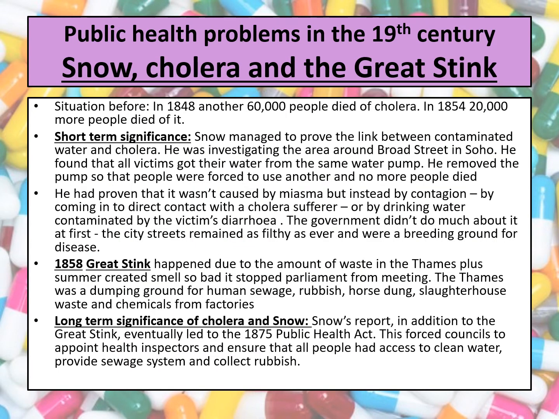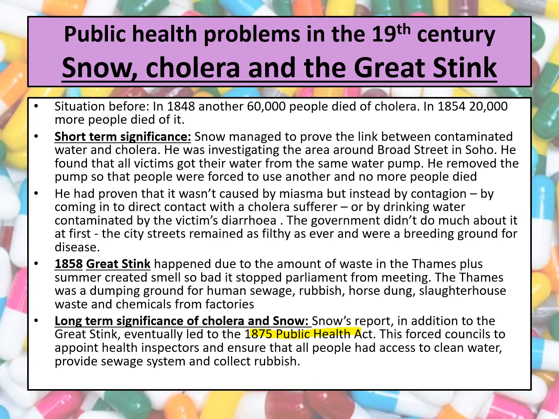This is the final area that you need to know about for public health problems in the 19th century. You need to know about the work of John Snow and what he did with cholera, and also the Great Stink. These two things are really important because they led to the 1875 Second Public Health Act that really successfully built on the initial improvements from the 1848 First Public Health Act.